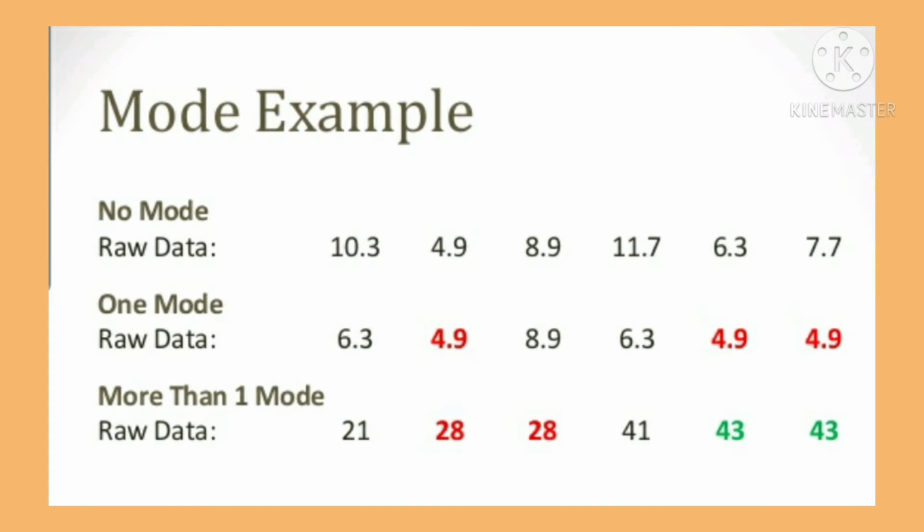See the first example. Here, is any number repeated? No. So there is no mode. See the second example. Here 4.9 is repeated 3 times. So it has one mode, that is 4.9. Look at the third example. Here 28 is repeated 2 times and 43 is also repeated 2 times. So it has more than one mode. Here 28 and 43, two modes are there. So this is bimodal data.